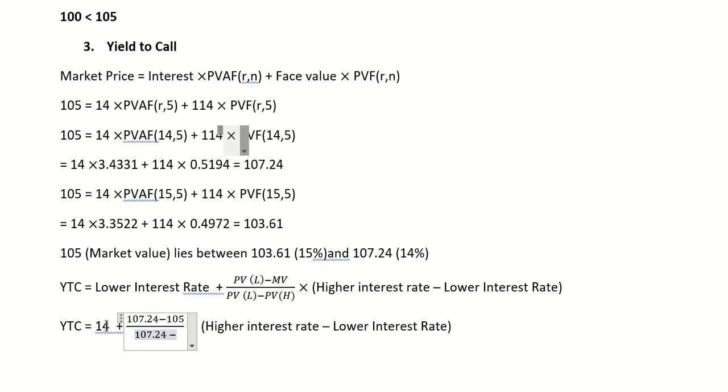At 15%, the value we have got is 103.61, into higher minus lower.